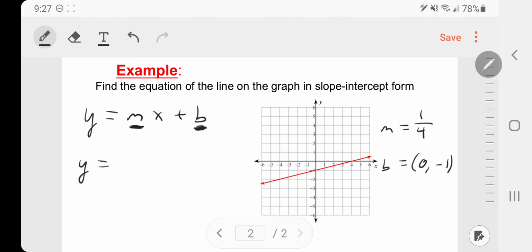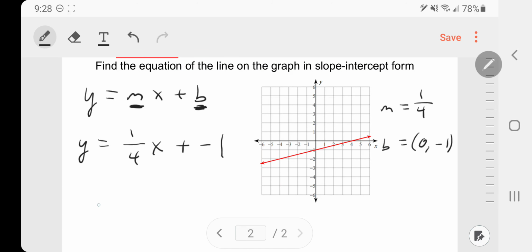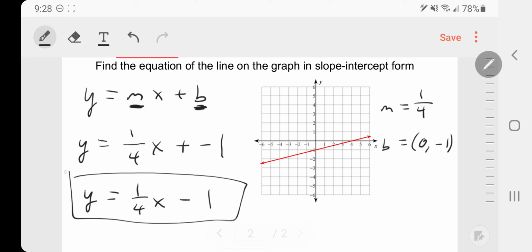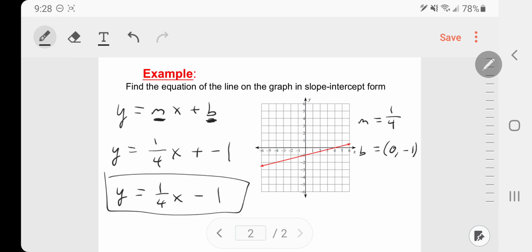We've got y equals, and our m right there is 1/4. That's going to be right next to the x. And then we have a plus, and then our b, which is a negative 1. So it's plus a negative 1, but you can rewrite that as y = 1/4 x, and then instead of this plus and negative here, we're just going to put a minus sign. That is the same thing. And that would be your equation of that line. So we have y = 1/4 x - 1, where 1/4 is our slope, and negative 1 is our y-intercept.